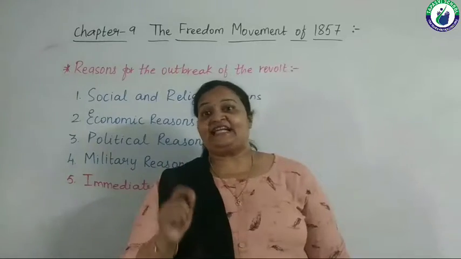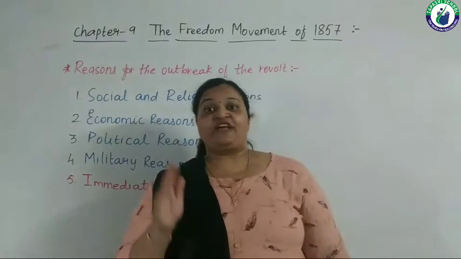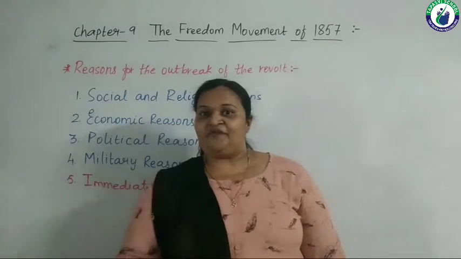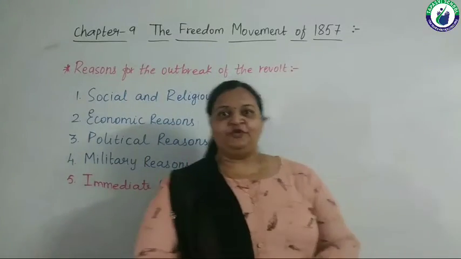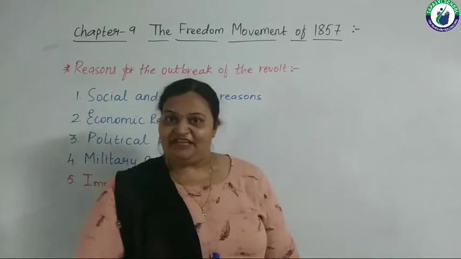People were dissatisfied. A large-scale dissatisfaction arose. As the people were dissatisfied, what will that lead to? It will lead to the revolt of 1857.